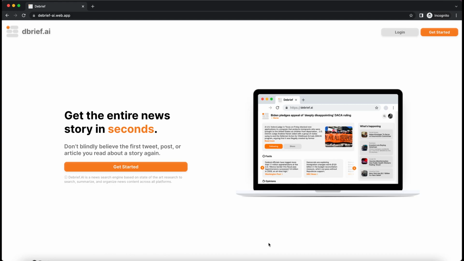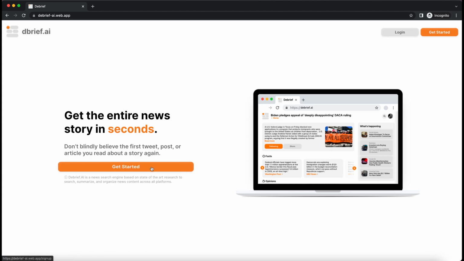So Dbrief.ai, our main goal is to put the news in context and give you the entire story in seconds. Regardless of if you're reading an article, a Facebook post, or a tweet, we want to allow you to see what other sources are saying and be able to put what you just read in context.